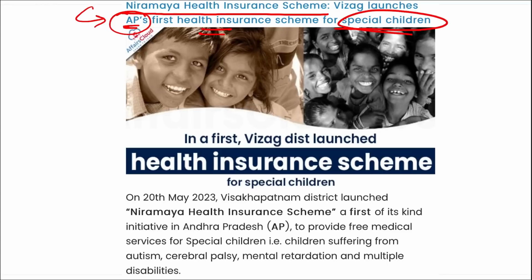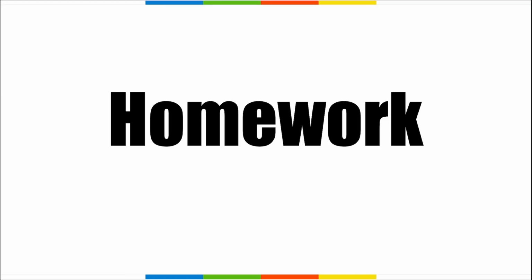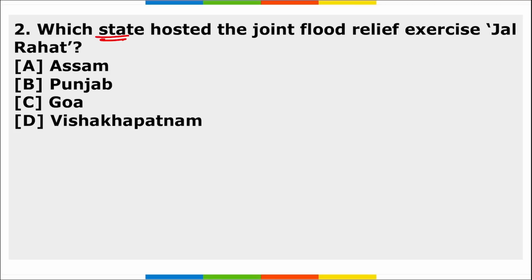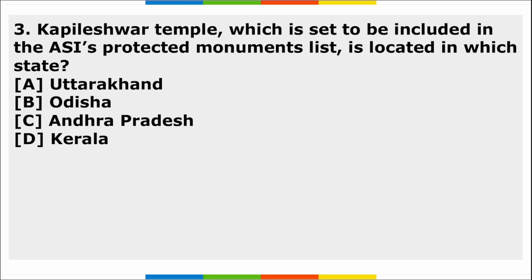So these were your important current affairs, friends. Now let's move to the homework part. Which institution released the World Economic Situation and Prospects report? Second, which state hosted the joint flood relief exercise Jal Rahat? Third, Kapileshwar Temple, which is said to be included in ASI's protected monuments list, is located in which state?